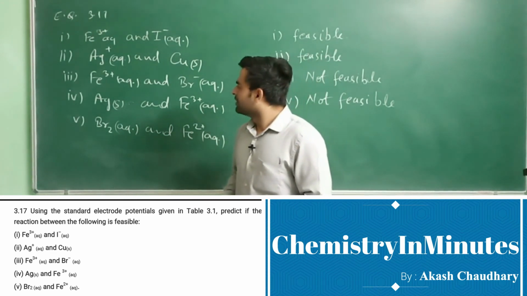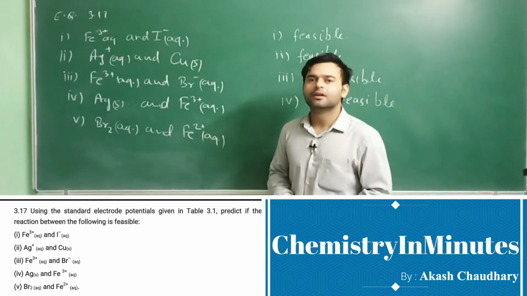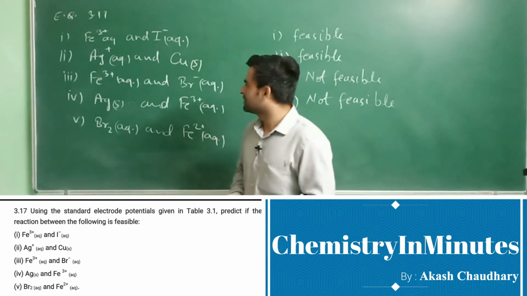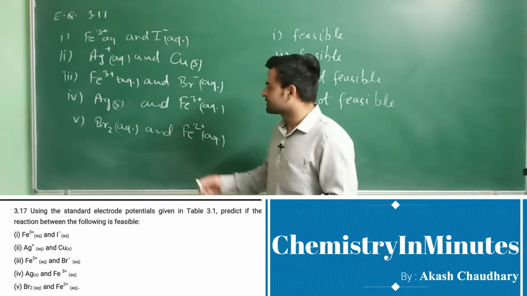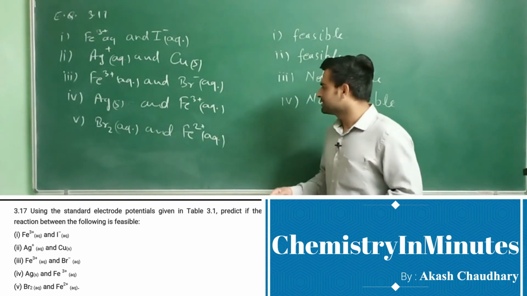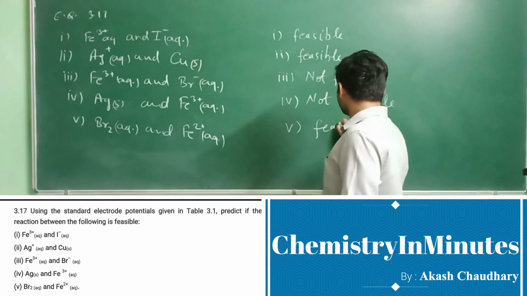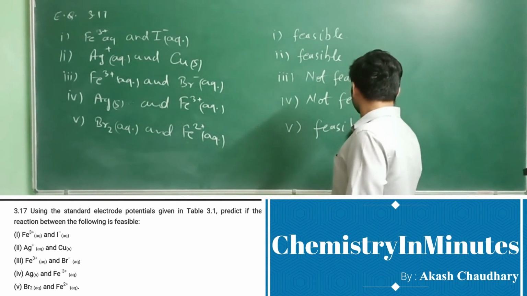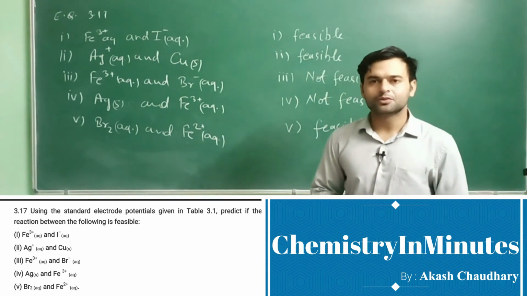So the standard reduction potential of bromine is greater than the standard reduction potential of Fe3+. So this reaction is feasible. So this will be the answer to the question.